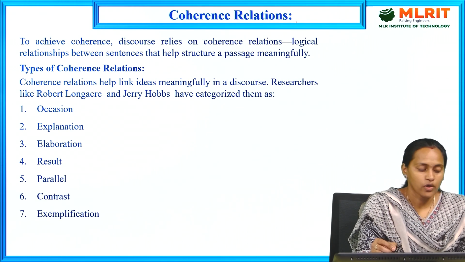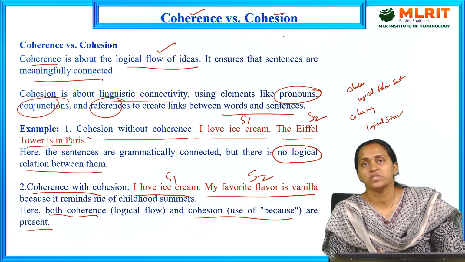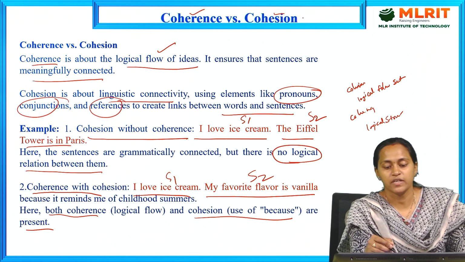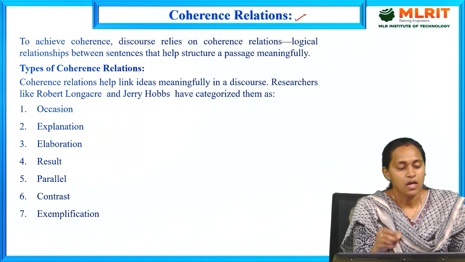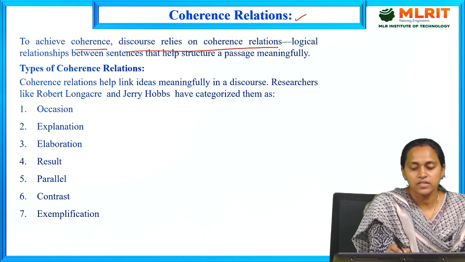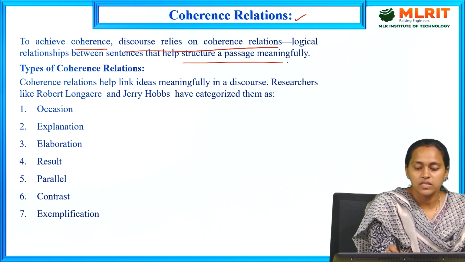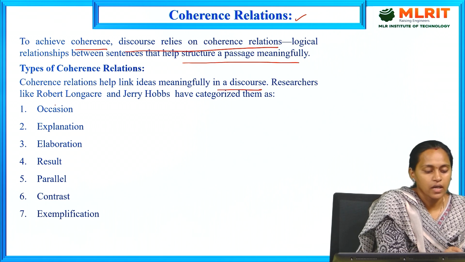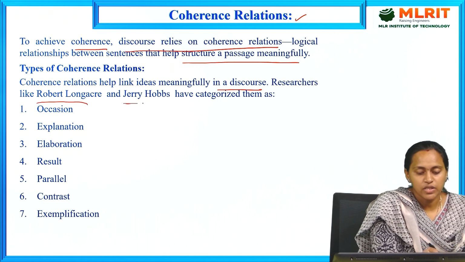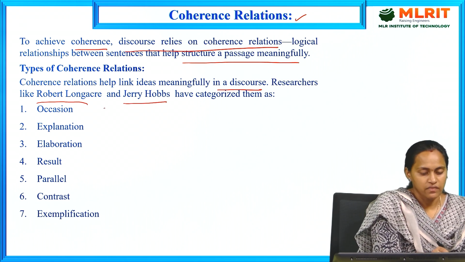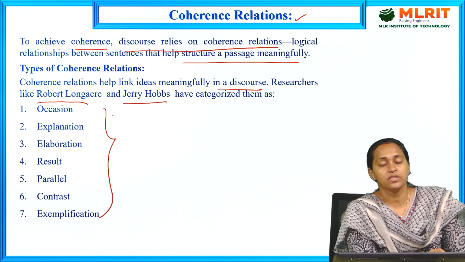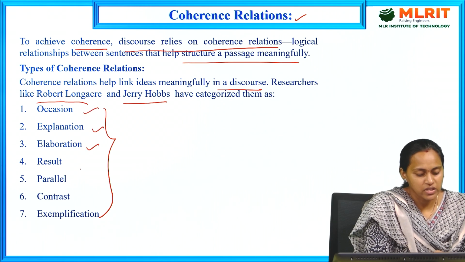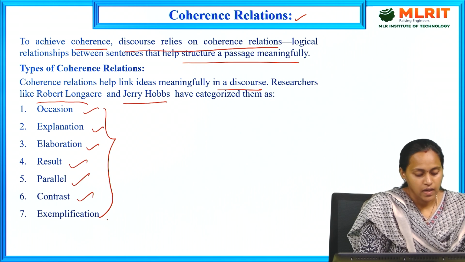We have to establish the relationship between the sentences. How are the relations established? There are different types of coherence relations. To achieve coherence, discourse coherence relations are the logical relations between sentences that help structure passages meaningfully. Here, the authors Hobbs and others have categorized them in seven ways. These are the seven coherence relations between sentences: occasion, explanation, elaboration, result, parallel, contrast, amplification.